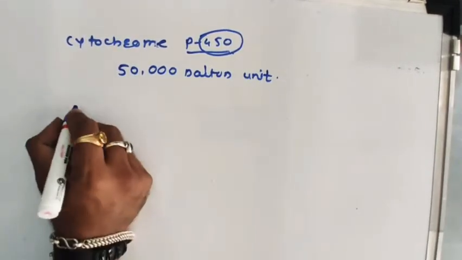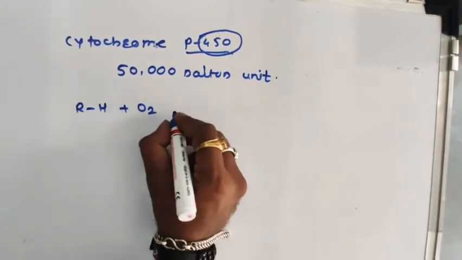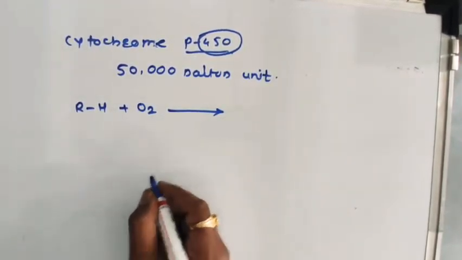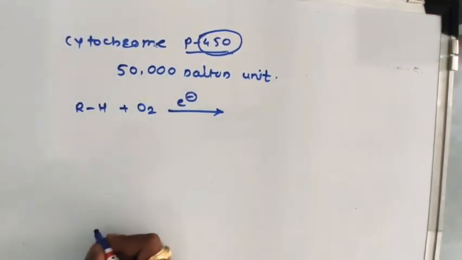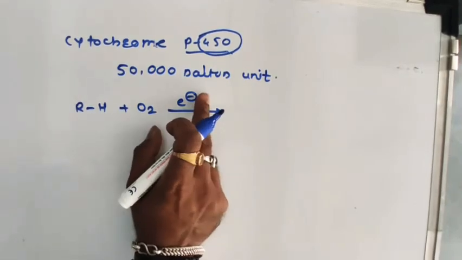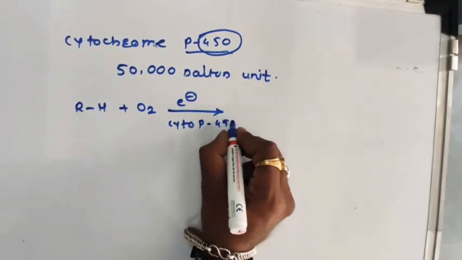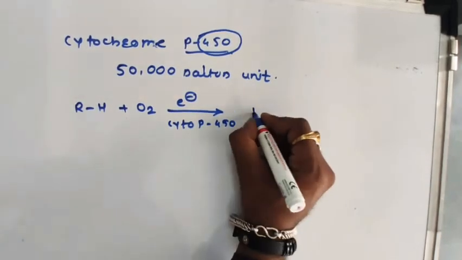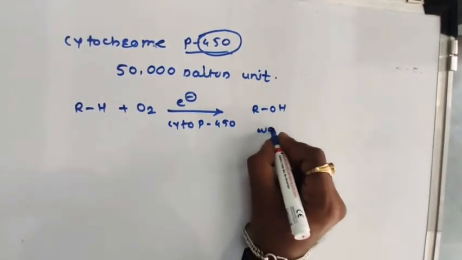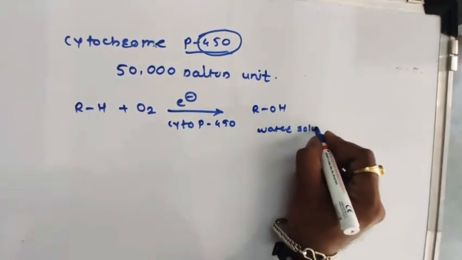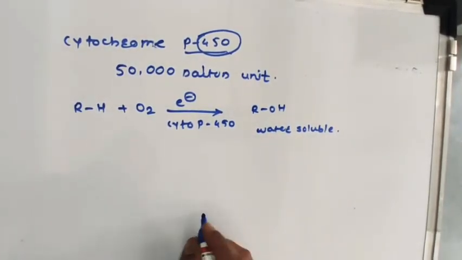Generally, suppose an RH group is present. This RH reacts with oxygen; it is insoluble in water. The electrons are provided by the cytochrome P450, so that this RH undergoes oxidation and is converted into ROH. This ROH is water soluble, so that it is readily thrown outside of the body.